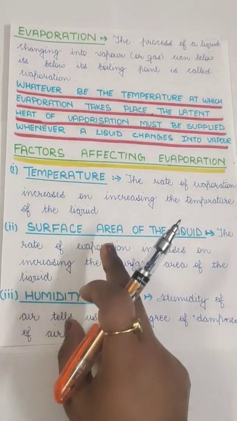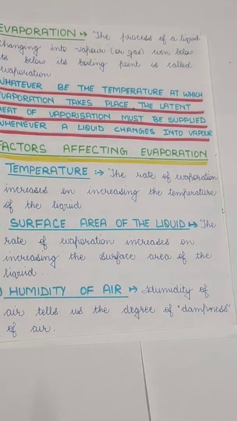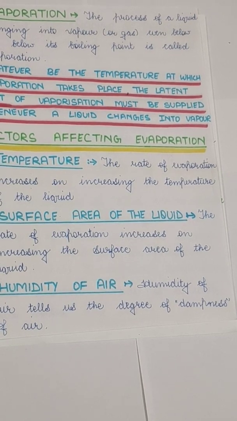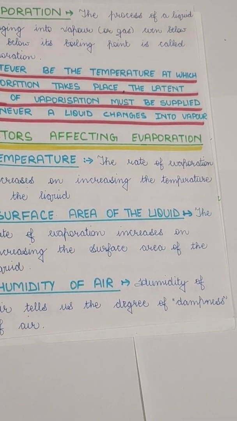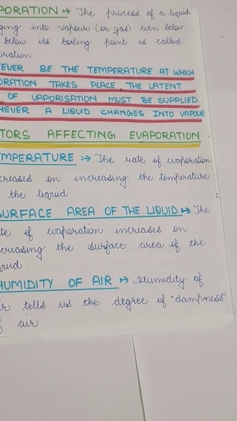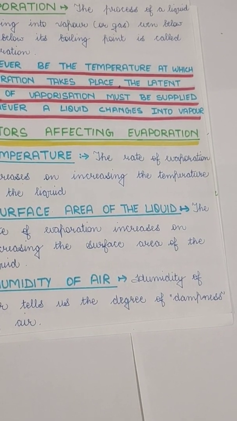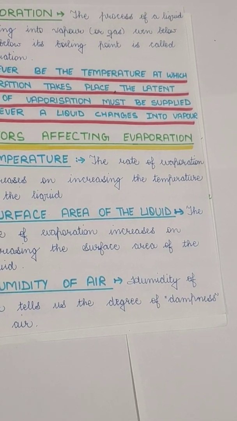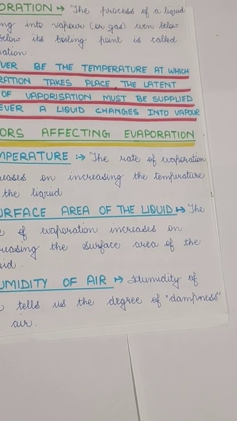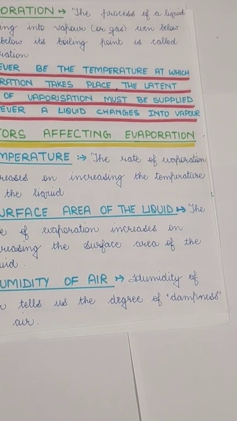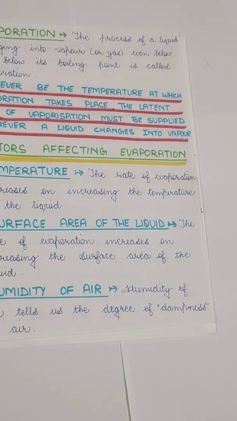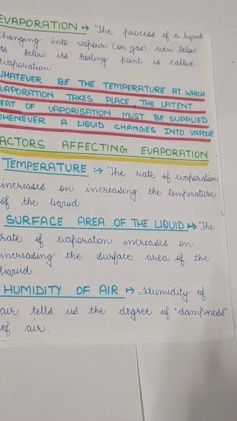Okay, and the second is surface area of the liquid. For example, if you take some 2 ml or 5 ml of water on a plate, and the same amount of water in a glass, and just keep it in the corner of the room, what you'll notice is the water kept in the plate will evaporate very soon, but the water in the tumbler will not evaporate so quickly. That means surface area somehow plays an important role in the evaporation. The more the surface area, the more the evaporation.